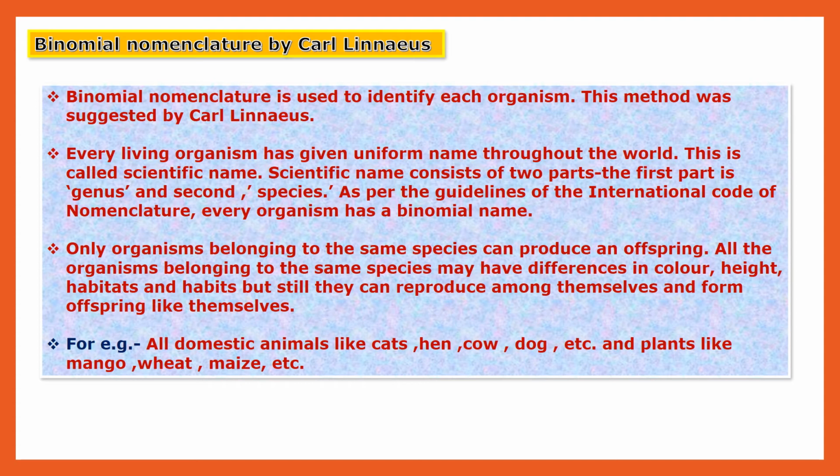For example, domestic animals like cat, hen, cow, dog, etc., and plants like mango, wheat, maize, etc. A cat gives birth to young ones that are cats only. A hen gives young ones that are hens only. They produce young ones just like themselves, though they have different color, height, and habits. So this is the binomial nomenclature of Carl Linnaeus.